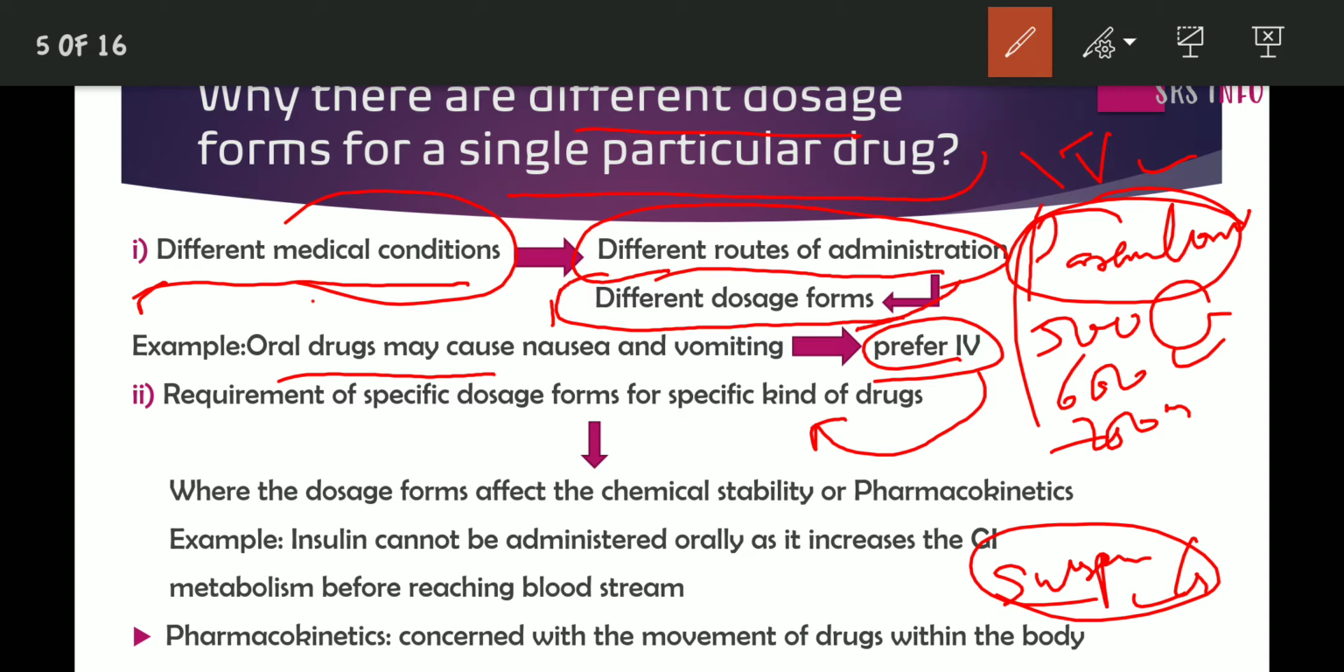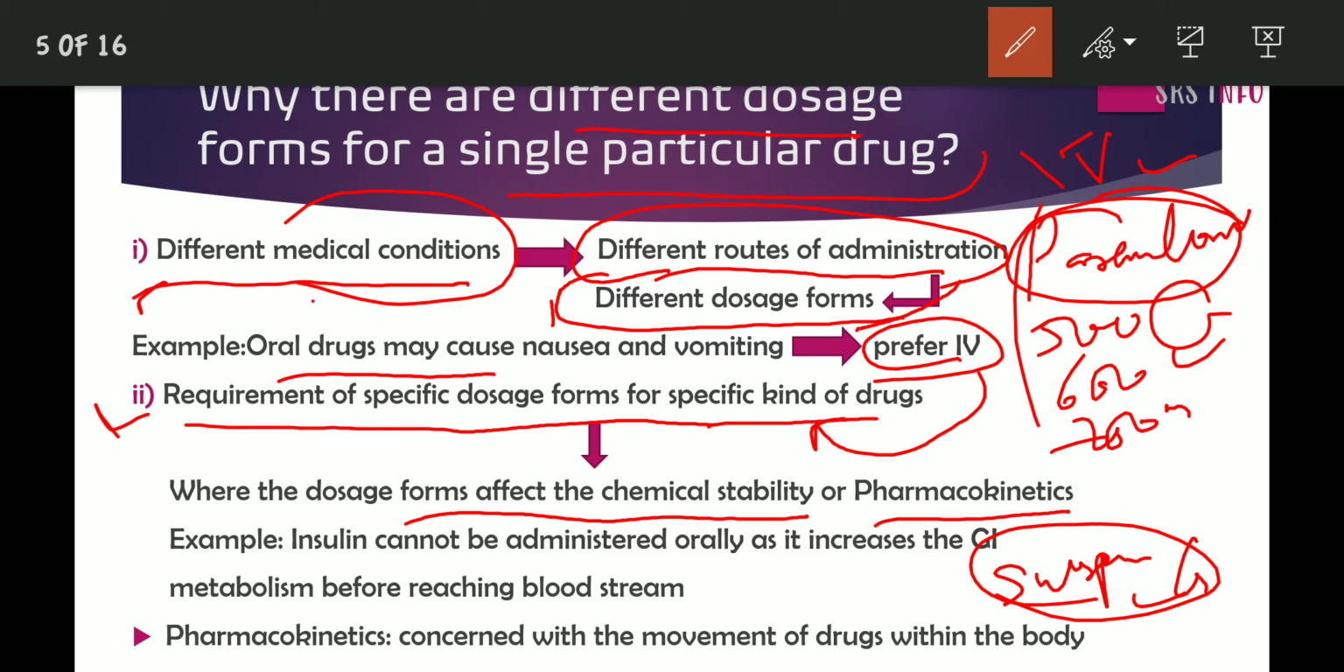And the second most important reason is the requirement of a specific dosage form for specific kinds of drugs, where the dosage form affects the chemical stability or pharmacokinetics. I will explain with an example. Let me take insulin. Insulin cannot be administered orally as it is metabolized in the GI tract before reaching the bloodstream.